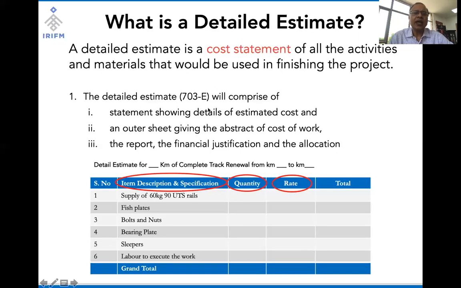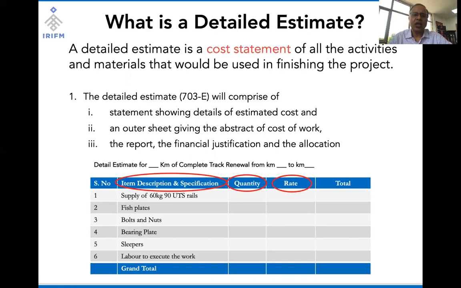Para 703 of the Engineering Code says that a detailed estimate will comprise statements showing details of estimated costs, an outer sheet giving the abstract of cost of work, a report, and a financial justification, and the allocation of expenditure. So it has 3 essential parts: a statement of detailed cost, an outer sheet, which is simpler, and a report and financial justification. A report is essentially why this work is needed, the scope of work, and what benefits Railway can achieve from spending this money, and allocation means to what account head the expenditure is going to be charged.